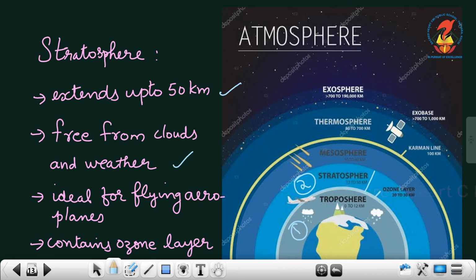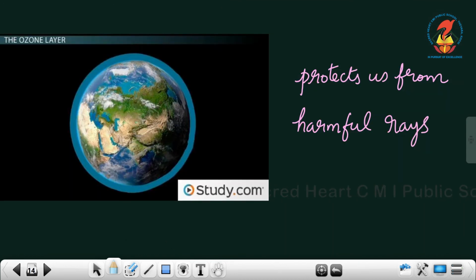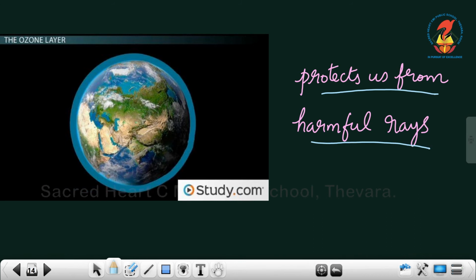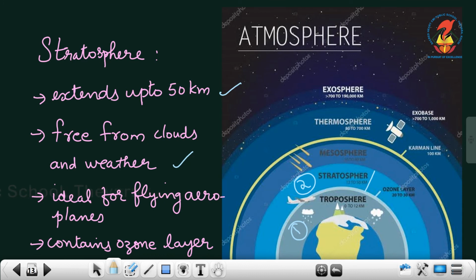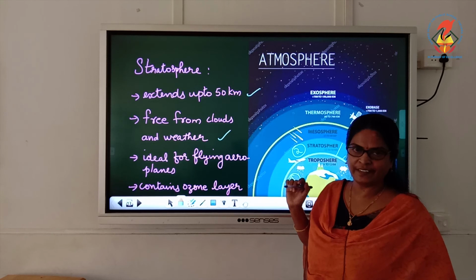Children, you can see the ozone layer. I will show you the ozone layer. This is the ozone layer, it surrounds the earth, and this layer protects us from harmful rays of the sun, UV rays of the sun. So the ozone layer is contained in which layer? Stratosphere, right? Am I right, children? Is that clear?